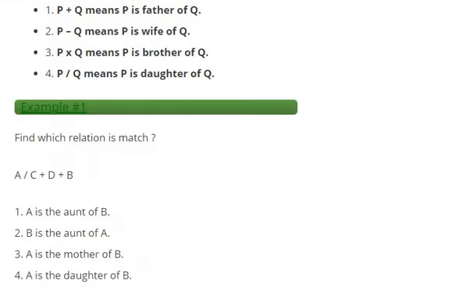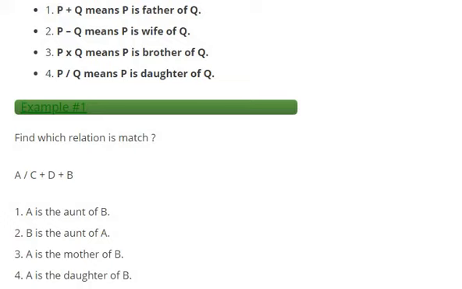So we have another type, coded type. So look at these things. P plus Q means P is father of Q. P minus Q, P is wife of Q, and P multiplied by Q means P is brother of Q, and P divided by Q means P is daughter of Q. If something is given like this.